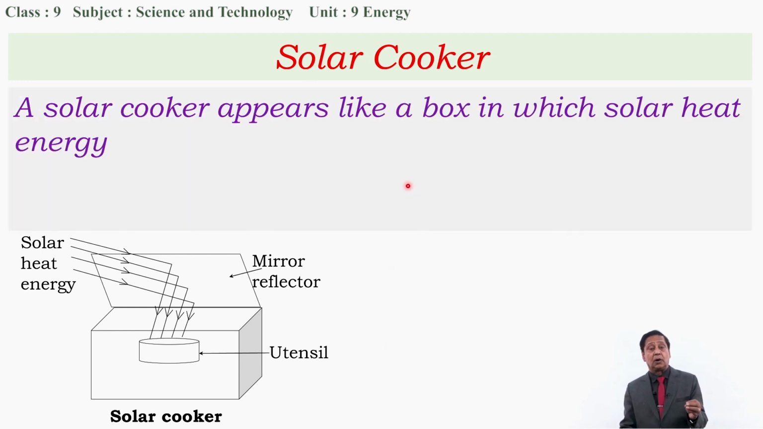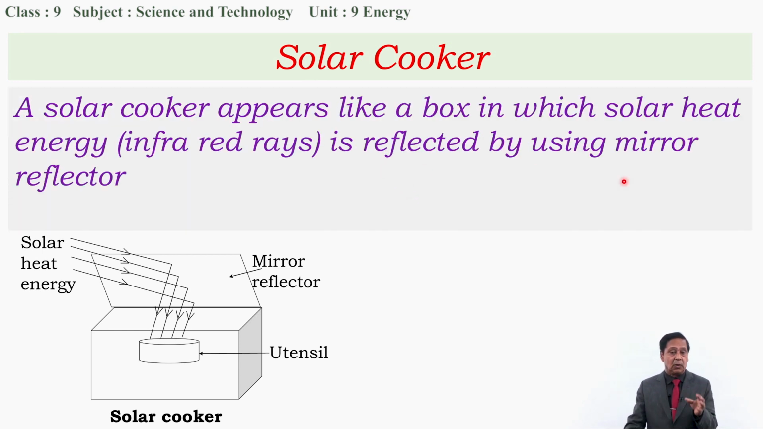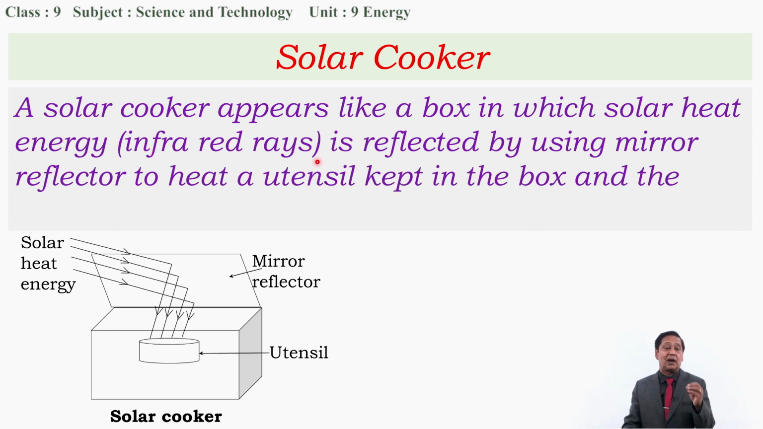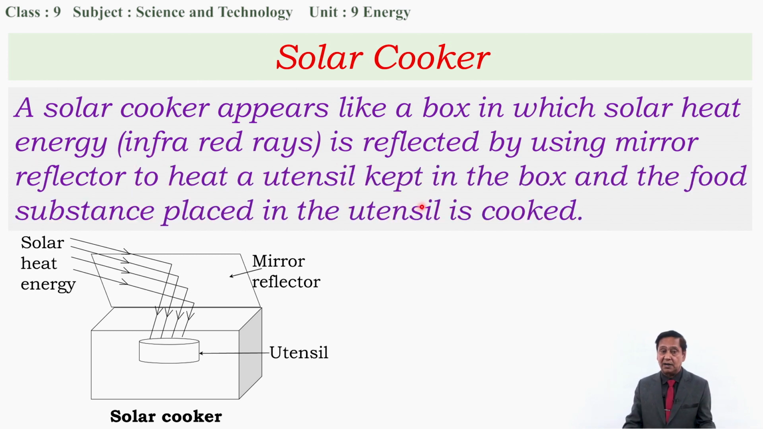A solar cooker appears like a box in which solar heat energy, infrared rays, is reflected by using a mirror reflector to heat a utensil kept in the box, and the food substance placed in the utensil is cooked. This way we are using solar heat energy to cook food by using a solar cooker.